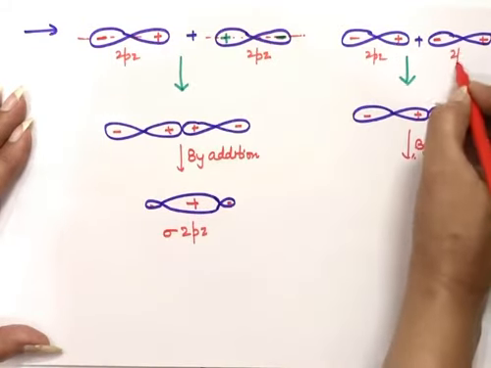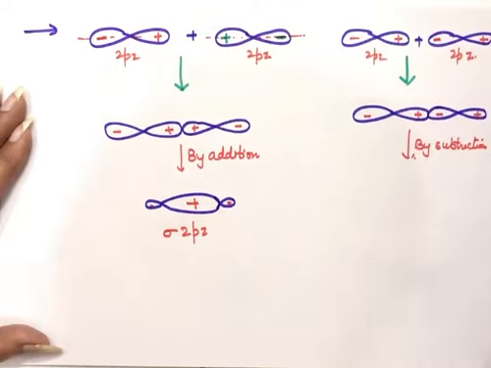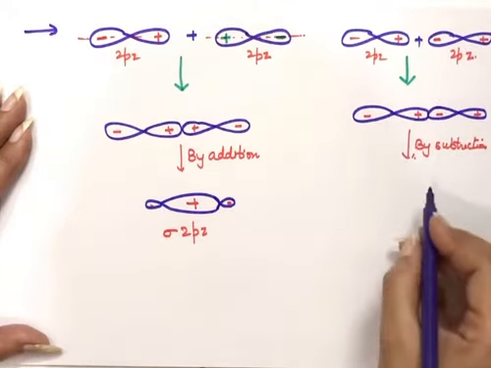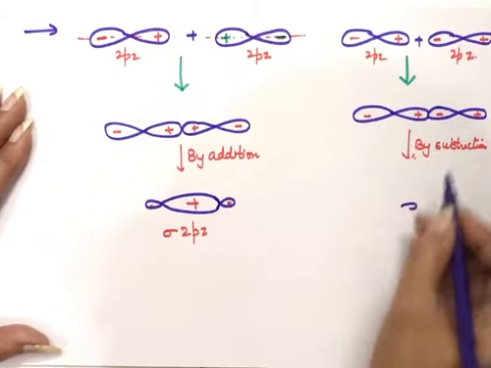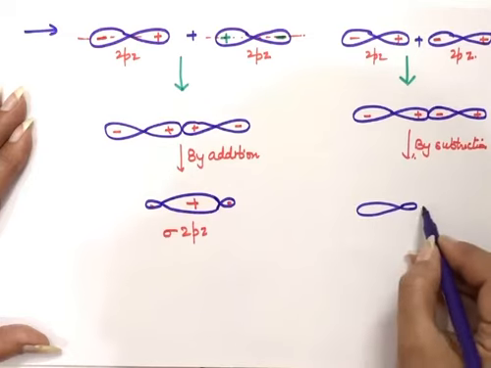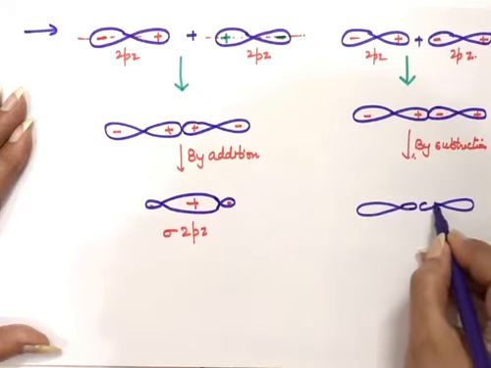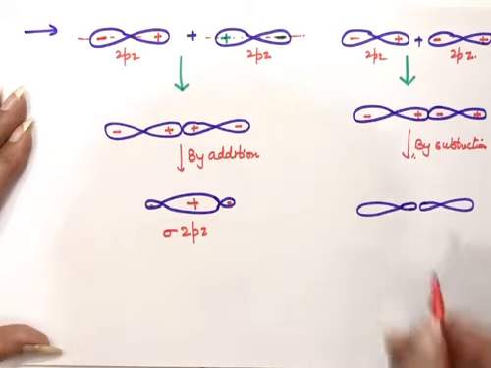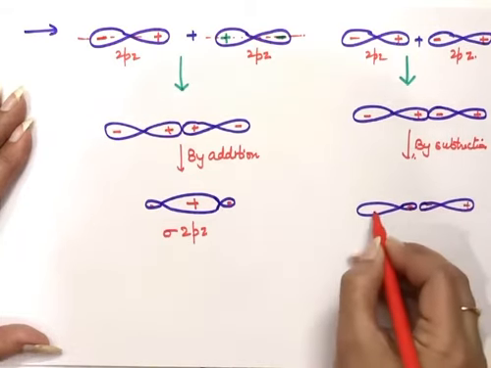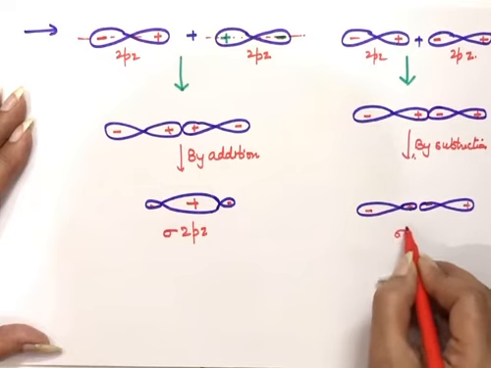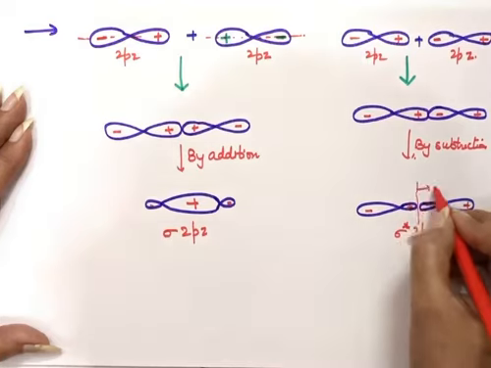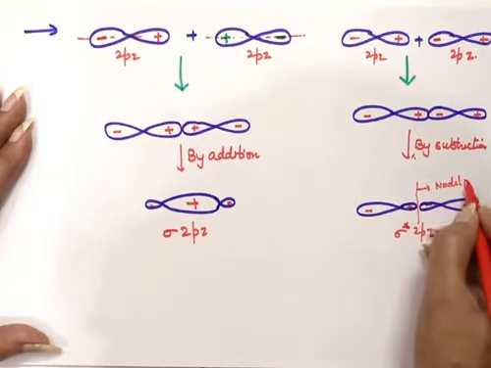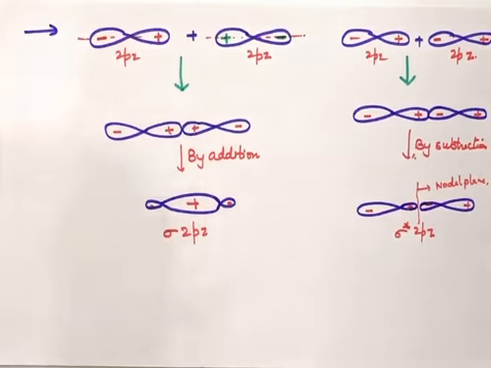Now in this case there is repulsion because the opposite signs are here. Because of repulsion, they will start moving away from each other, and the lobes now, this side will become small in size like this. A little gap between the two like this. And this side we will have plus sign, minus sign. This is plus and this is minus. This is sigma star 2pz, and this is a nodal plane. Nodal plane means there are no electrons here. So this is the case with the 2pz and 2pz overlapping.